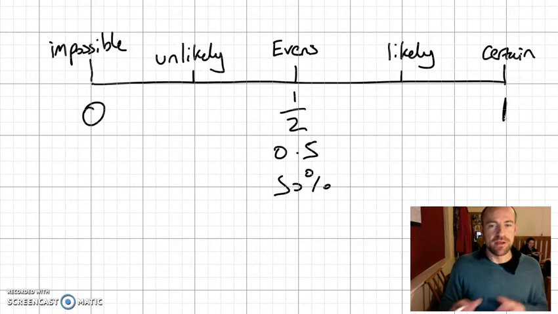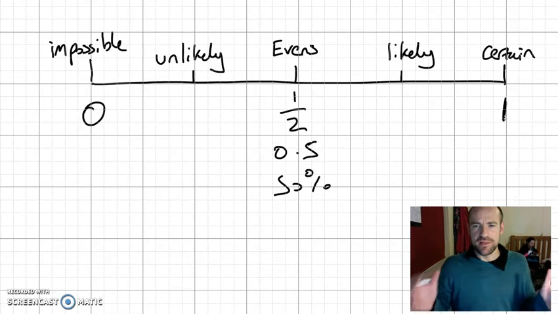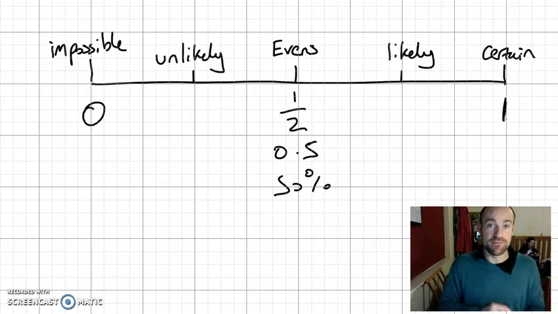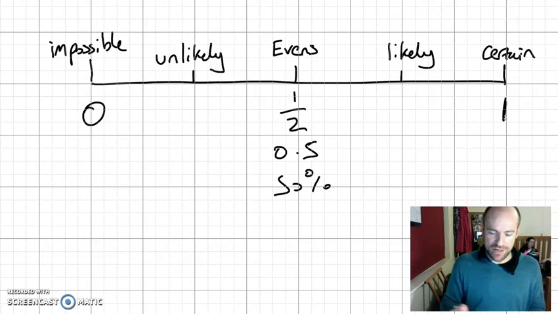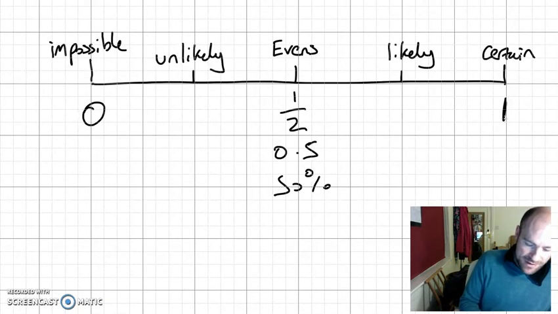Now, obviously, most events aren't impossible and they aren't certain. There's some chance or likelihood of them happening. So the probability of an event can go anywhere on this scale. Anything less than evens, anything less than a 50-50 chance, is what we know as unlikely. So let's say it's unlikely that you've got an option you've picked at school on any set day, because maybe you only have it once a week. Here, unlikely could be 0.25 or a quarter,